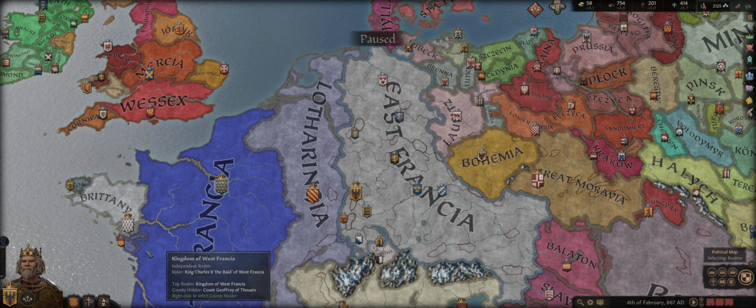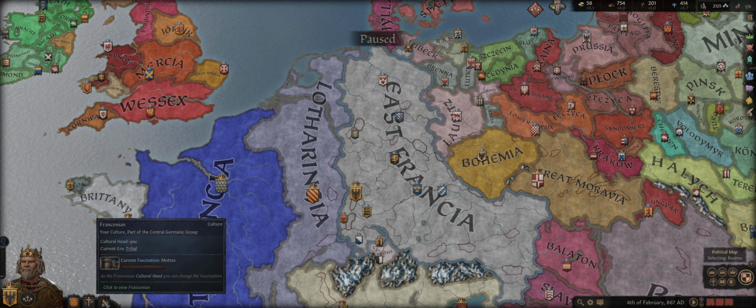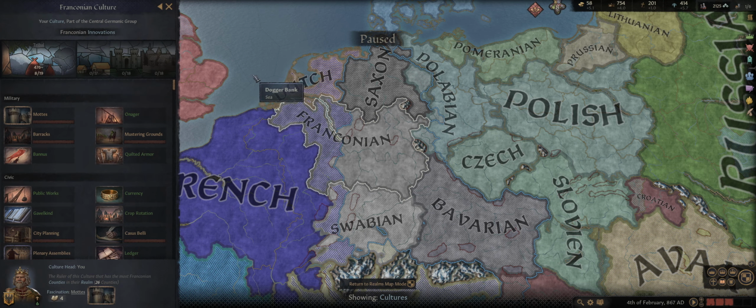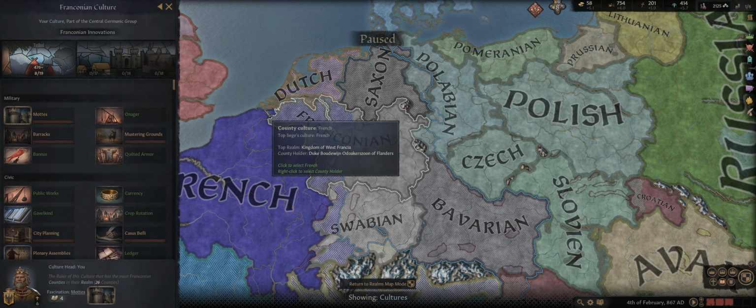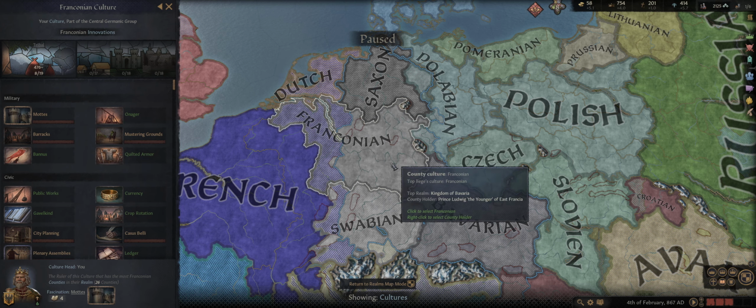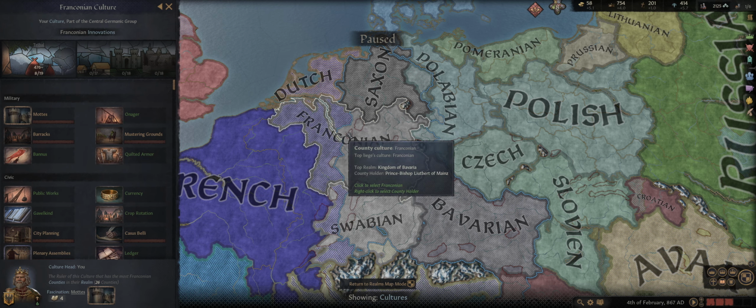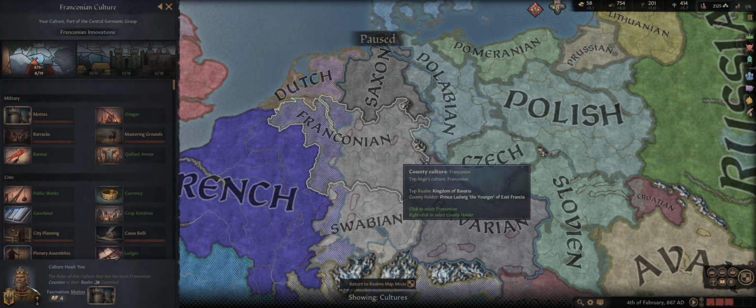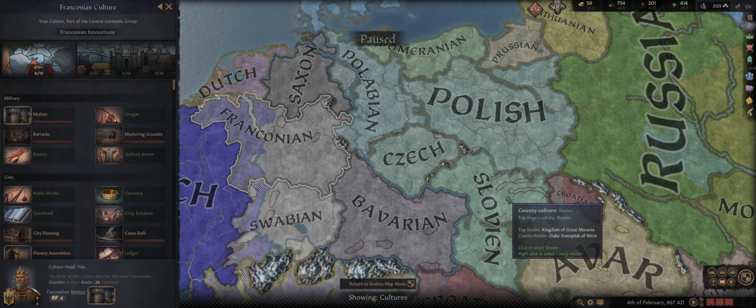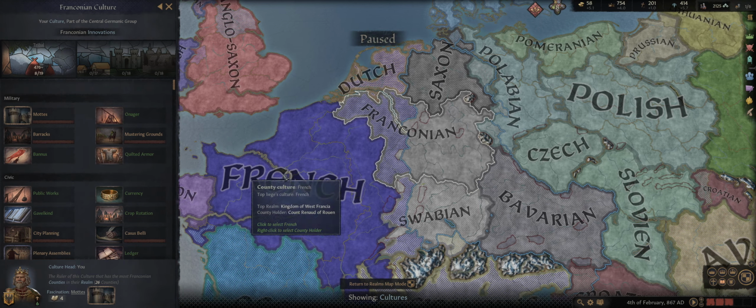So first things first, let's get that cultural map mode open by clicking the button in the bottom left-hand corner. As indicated by this highlighted border right here, we are part of the Franconian group, which consists of these provinces right here. There is the Polish group, the Slavic group, the Czech group, and so on.